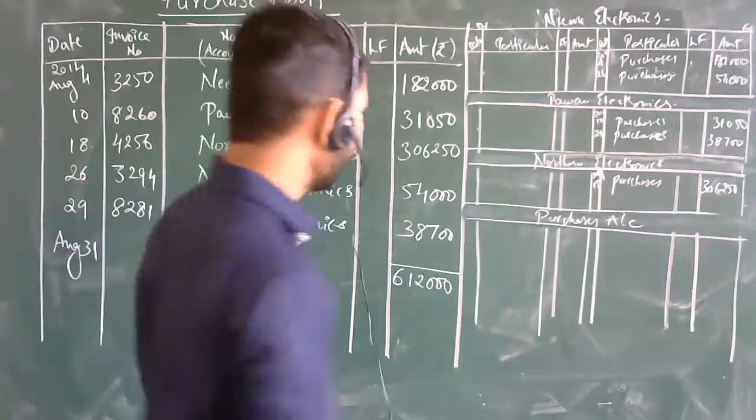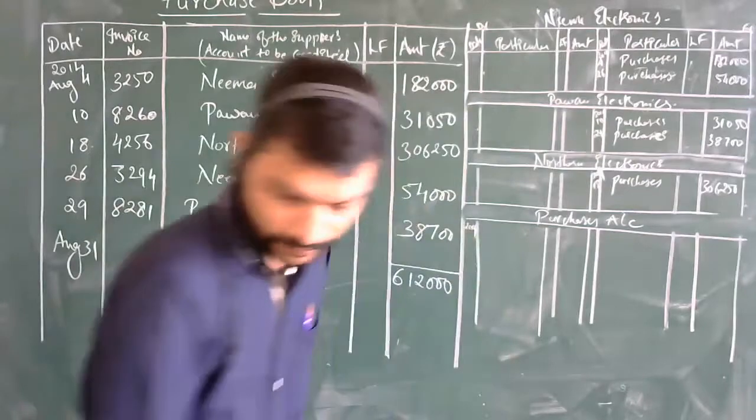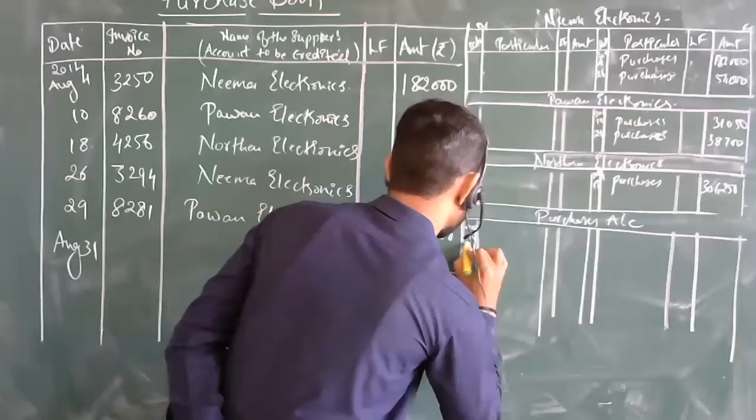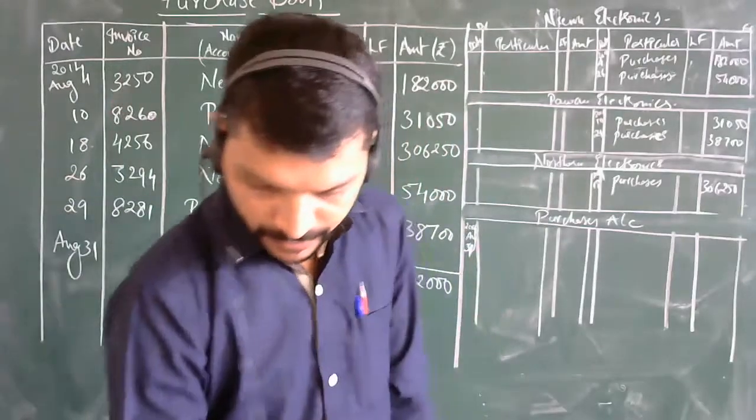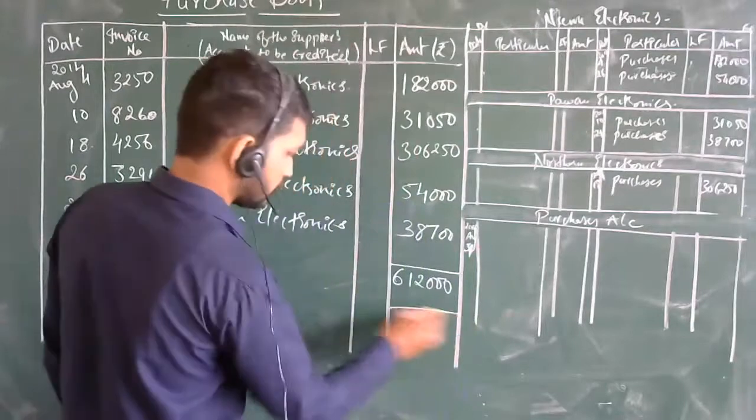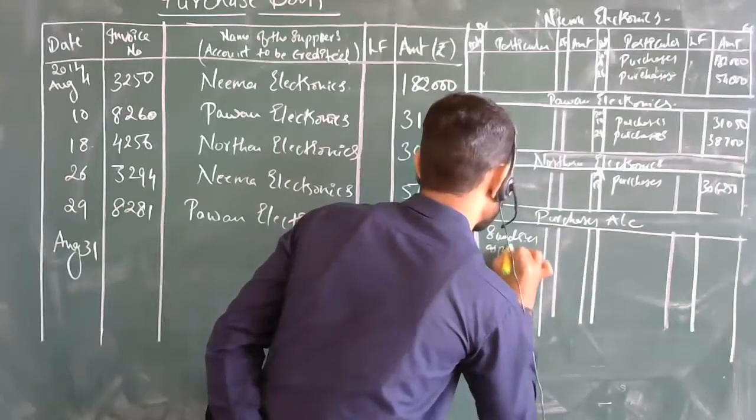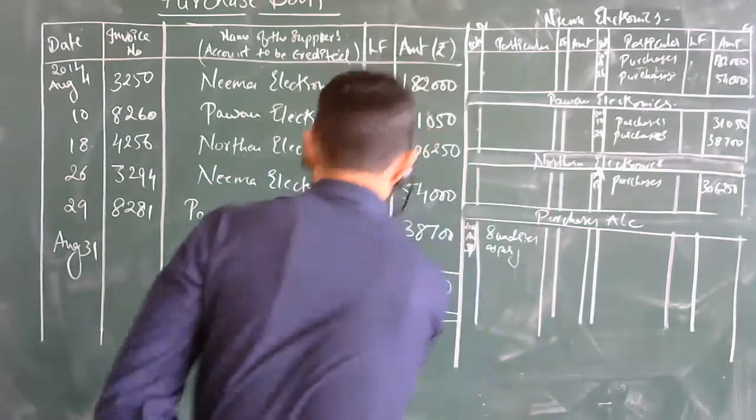Last is the purchases account. In the purchases account, directly you are going to take the year 2014, August 31st, then sundries as per purchases journal.